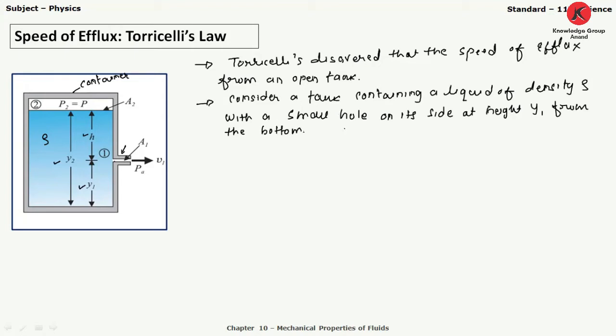The air above the liquid, whose surface is at height y2, is at pressure